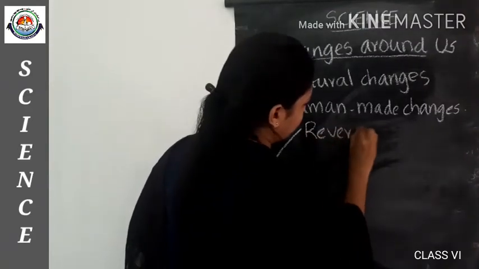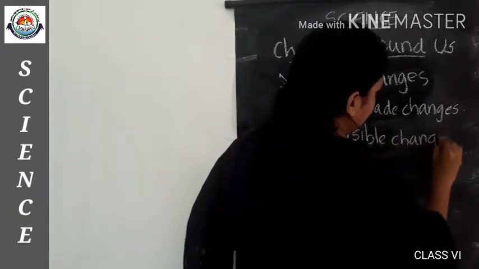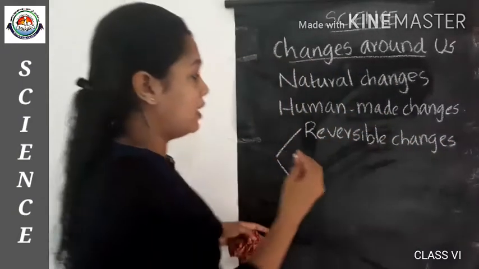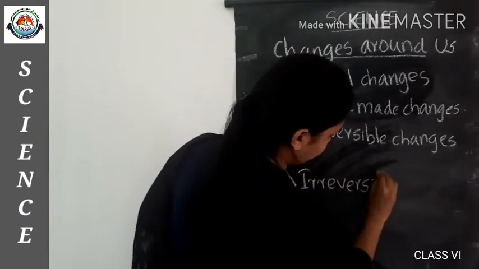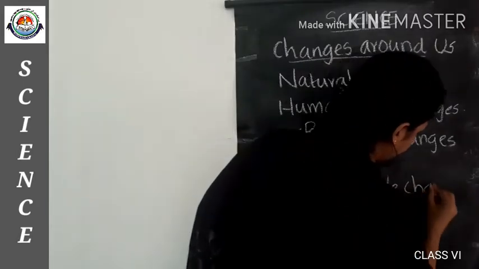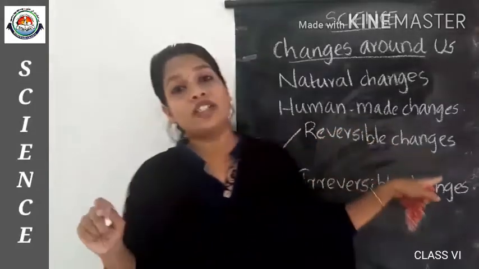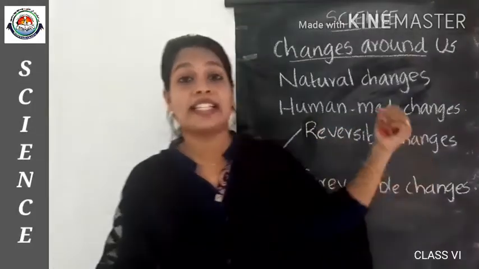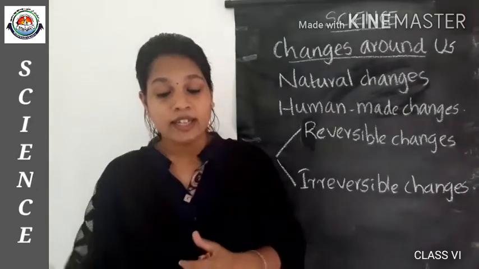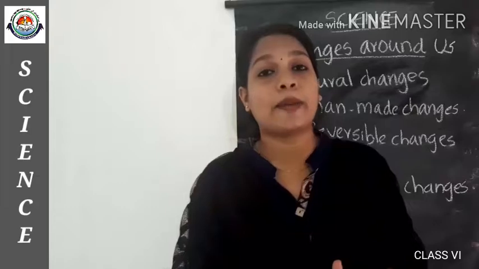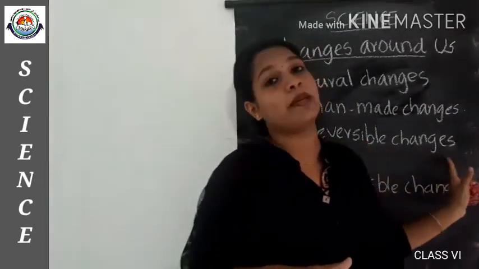A change that can be reversed easily by reversing the conditions to obtain a substance in its original form, that process is called a reversible change.